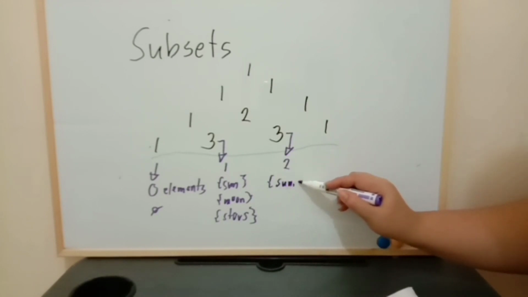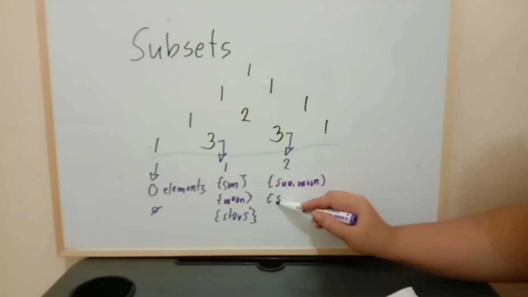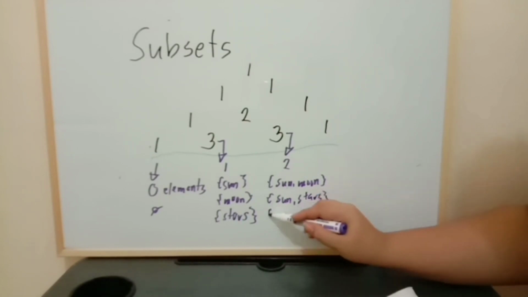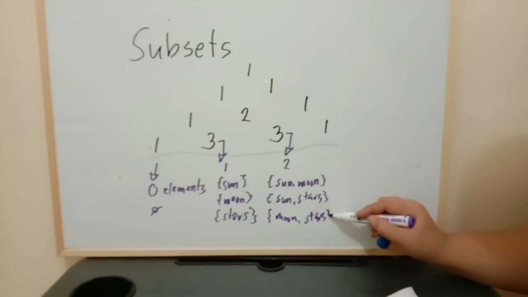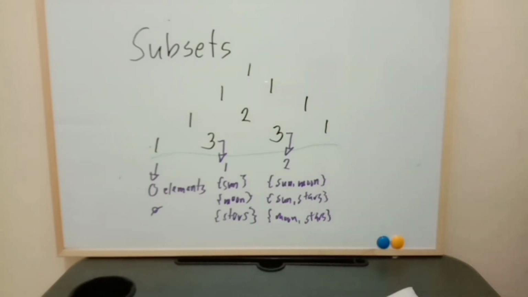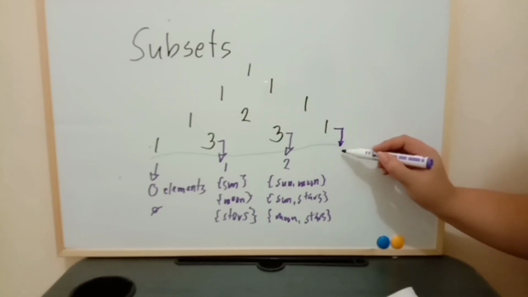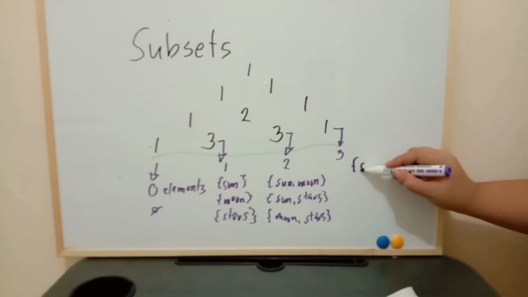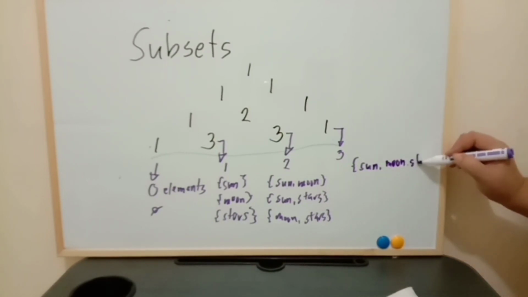3 subsets containing 2 elements. We have the sun, moon, the sun, stars, and then the moon, stars. 1, 2, 3 subsets. And one subset containing 3 elements, that is the sun, moon, and stars.